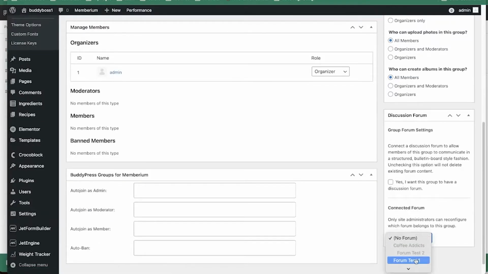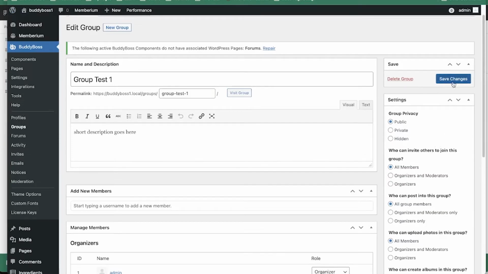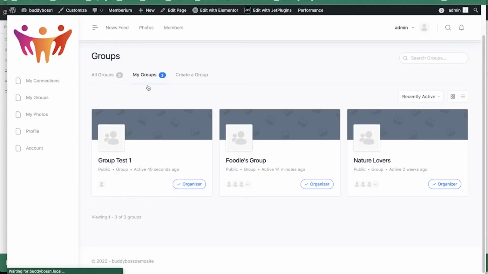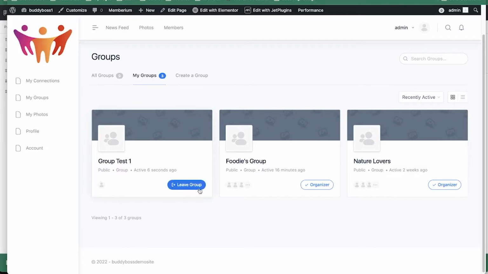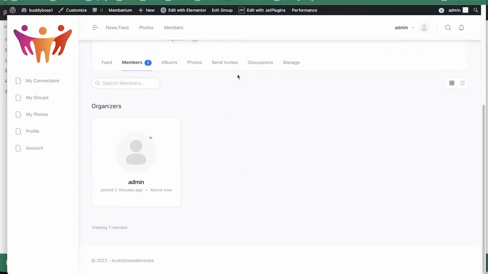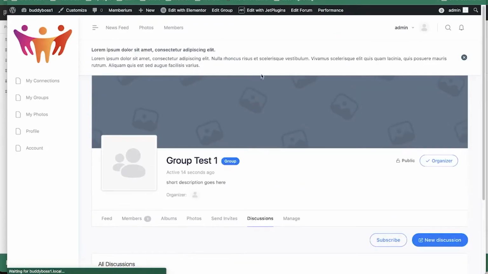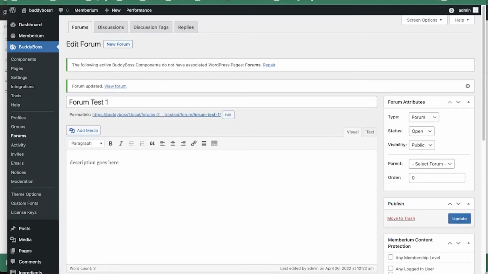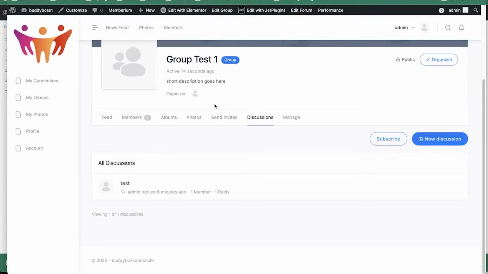And then now we could access forum test 1. Yes, I wanted to be part of that. If I refresh, test 1, discussions. So we now have that attached in the group. Now, as you can see, it only shows like this. There's no hierarchy and stuff.